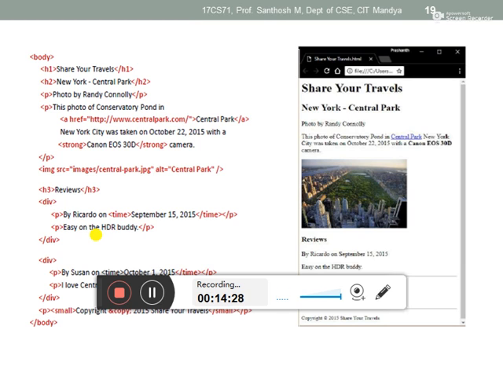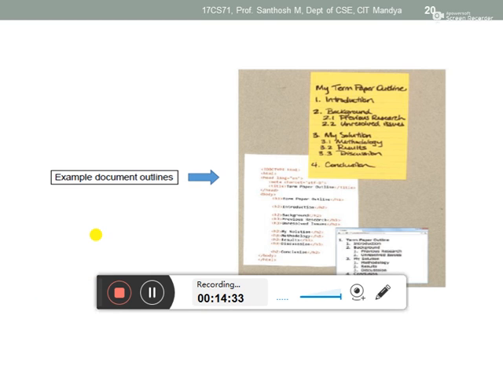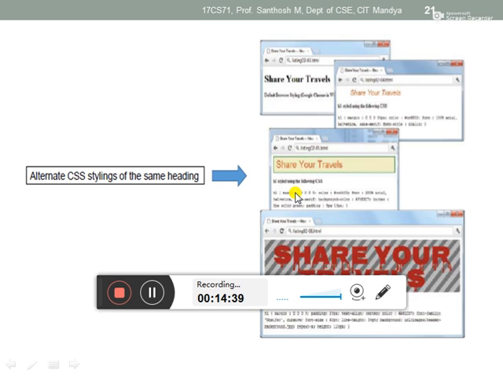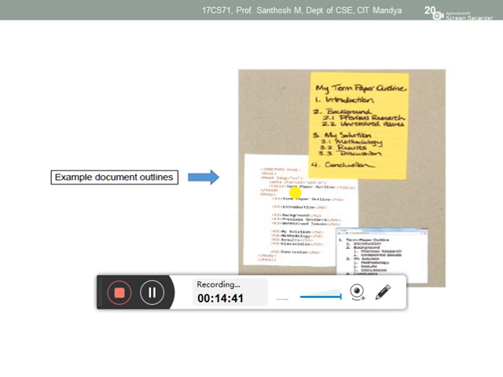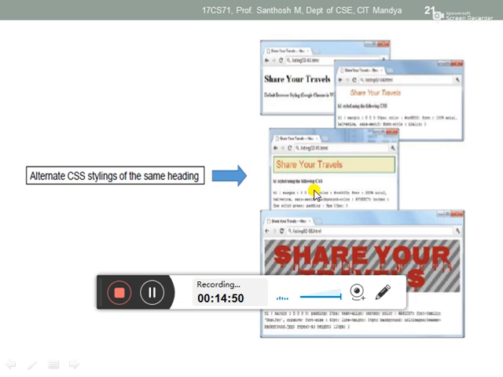So this one is the example. Okay, that shows this one. Don't worry. So this one is the example document. So here they are using lists. Don't worry, this will be discussed after we discuss lists.